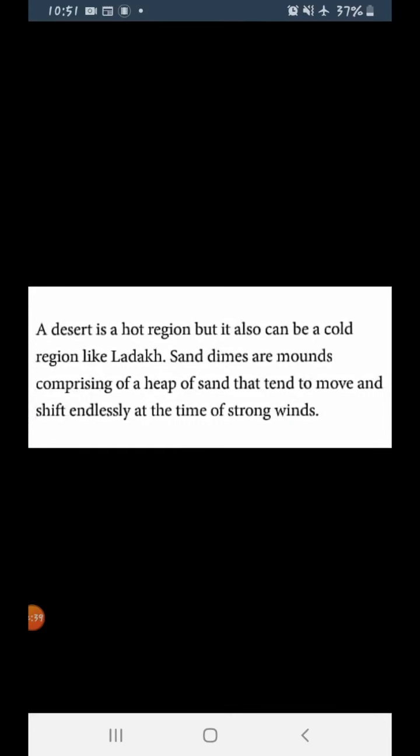Sand dunes are mounds comprising a heap of sand that tend to move and shift endlessly at the time of strong winds. So, whenever there is strong wind, sand dunes are formed. How are they formed? They are formed when the heavy winds carry all the sand from one place and make it settle in another place. That heap of sand is called sand dunes. Next.